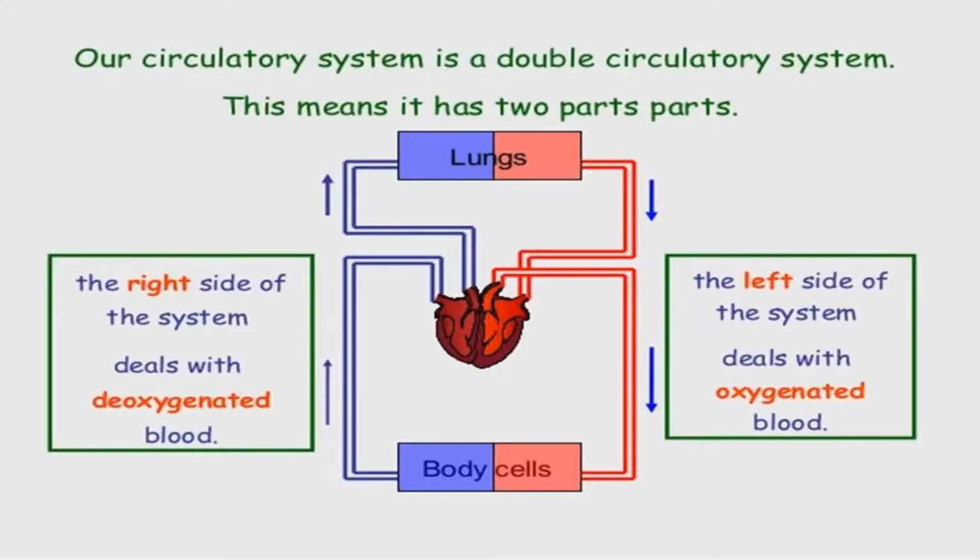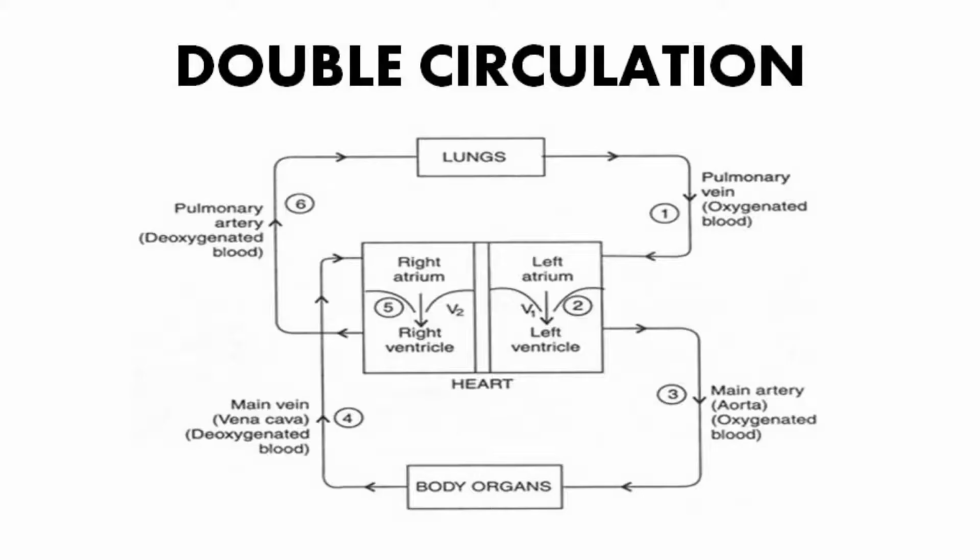Let us now understand the process of double circulation. This is the circulation of blood in humans, in which the blood passes twice through the heart to supply once to the body. It involves 2 steps: systemic circulation and pulmonary circulation. We can follow this process step by step.